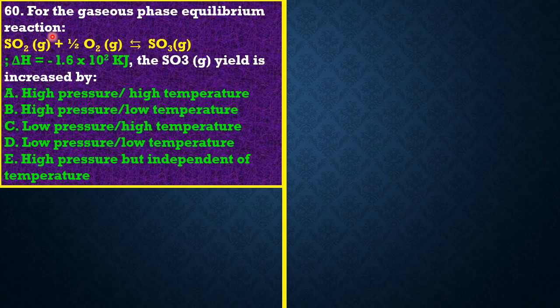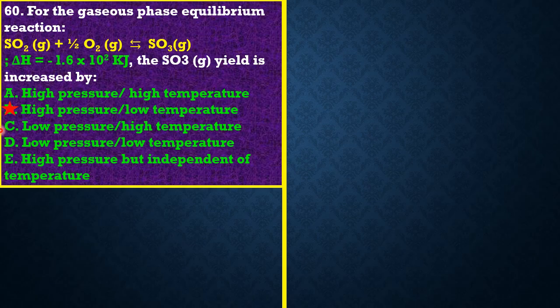So in this case, what are we looking for? High pressure will increase sulfur trioxide, and lowering the temperature will also increase the yield of sulfur trioxide. So A has high pressure, that's good, but high temperature is wrong. B is high pressure, low temperature, perfect. Option B is the best one.